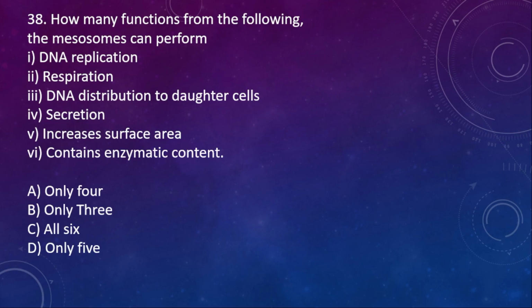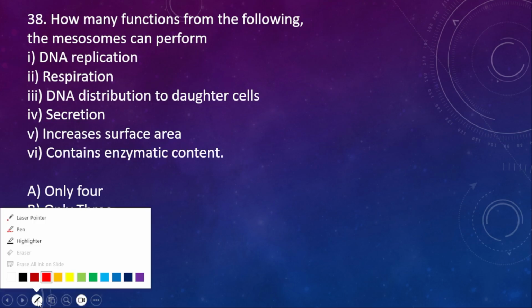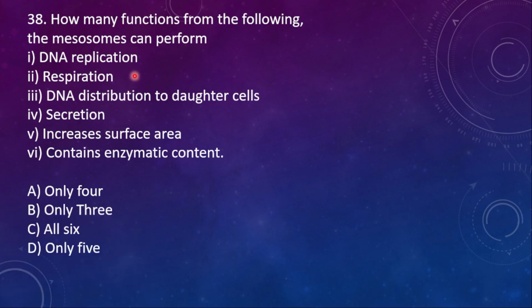Next question, question number 38. How many functions from the following can the mesosome perform? Number 1, DNA replication, of course. 2, respiration, yes. 3, DNA distribution to the daughter cells, of course. 4th one, secretion. 5th one, increases surface area, yes. 6th one, contains enzymatic content. So all 6 are correct here about the mesosome function. So option C is correct, all of the 6.